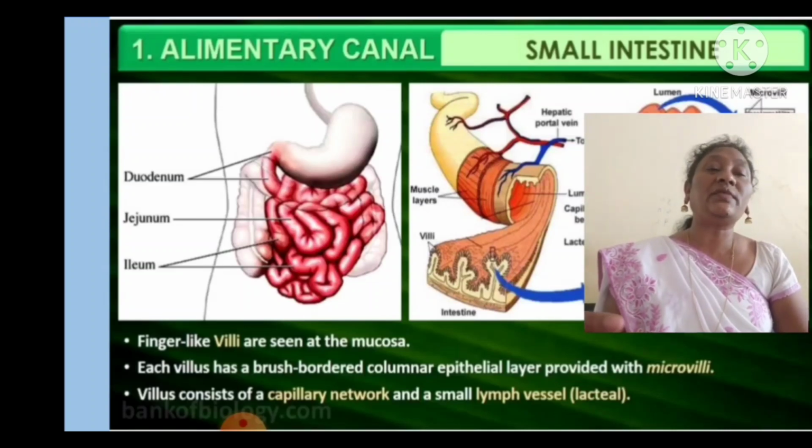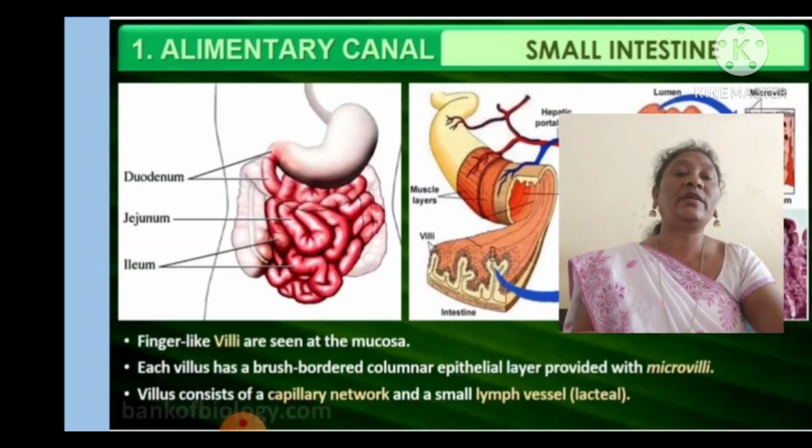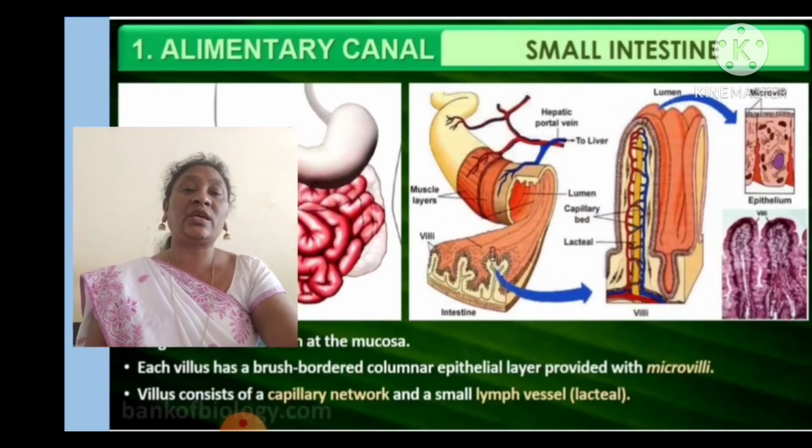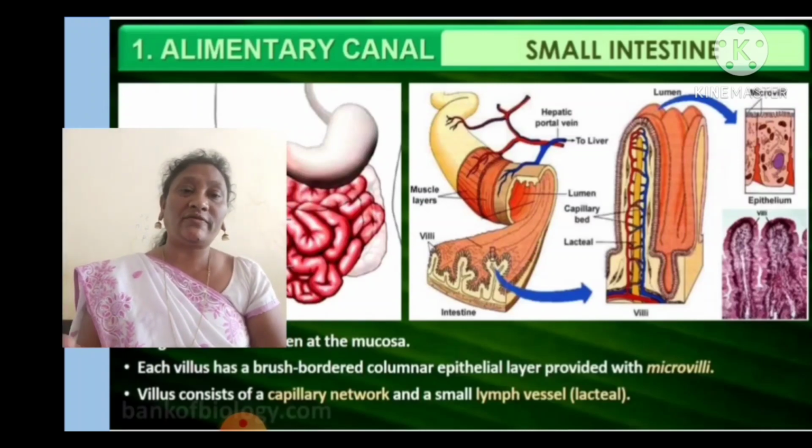Capillary network means the villus contains a large number of blood vessels. Along with that it has a lymph vessel which we call a lacteal.